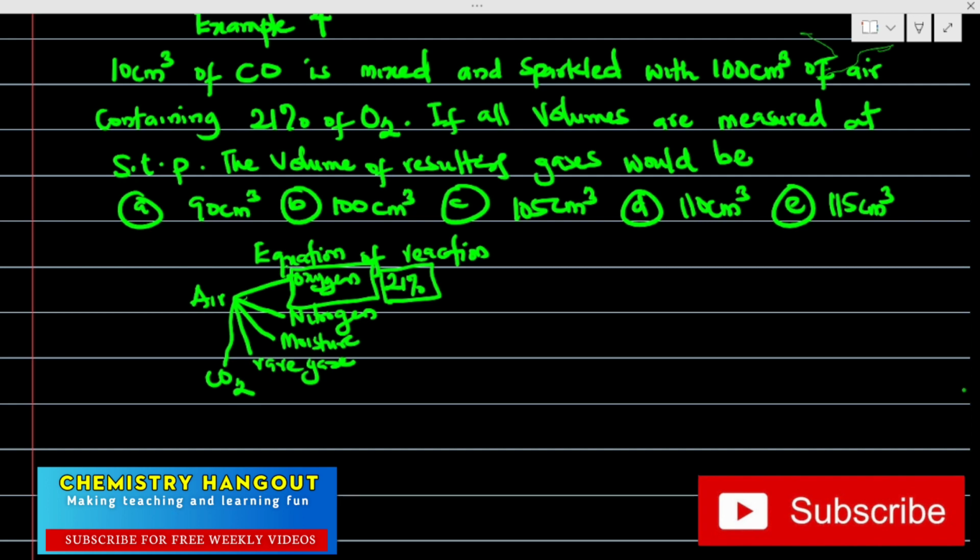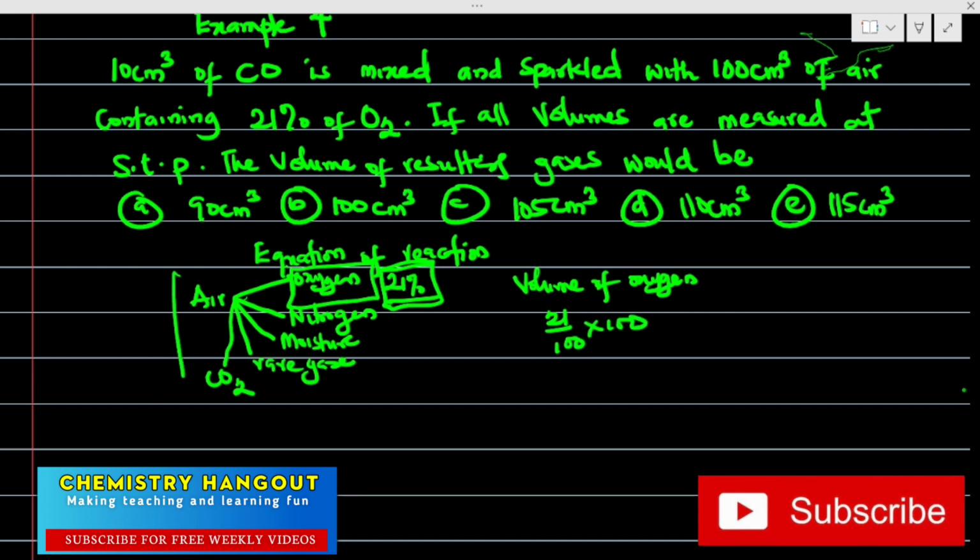100. So we need to get the composition of air first, which will now give us the volume of air that is reacting, because it is not all the air that is reacting. So let's get the volume of oxygen in air that is reacting. We do 21 over 100 times what? 100.